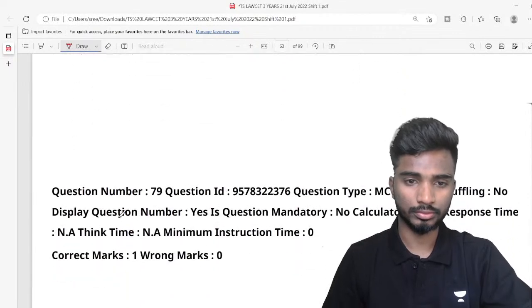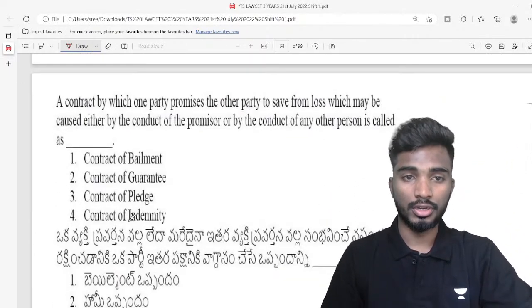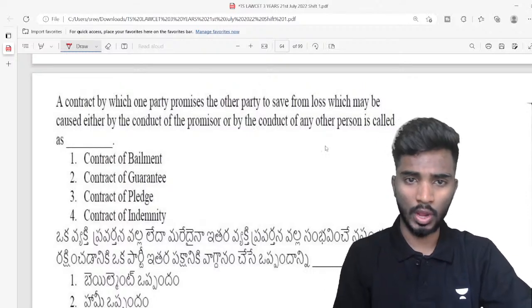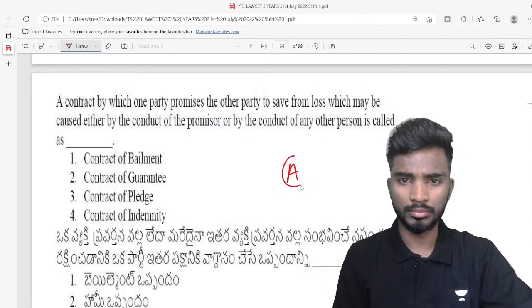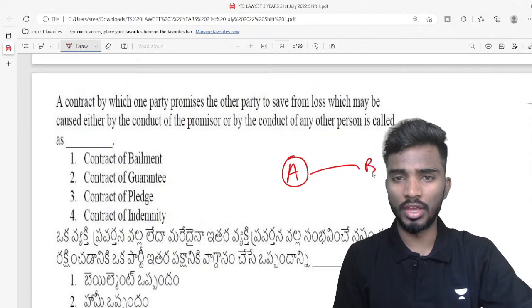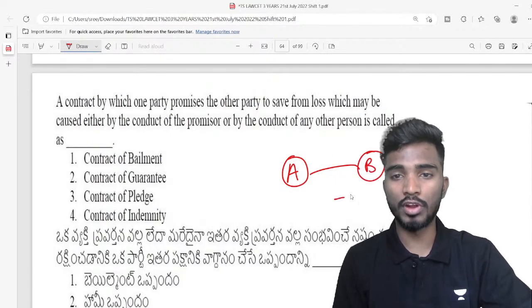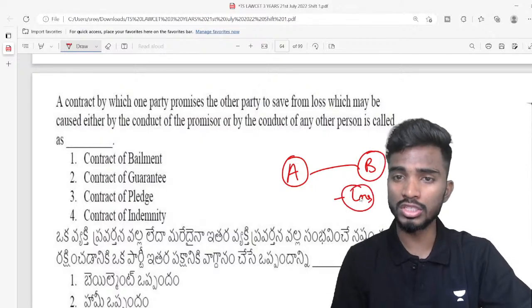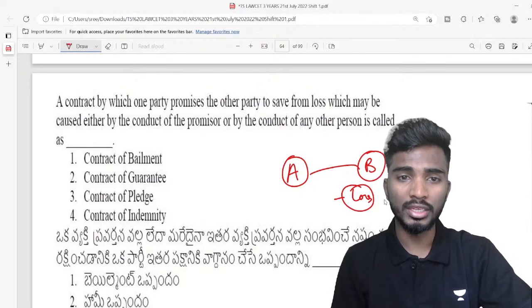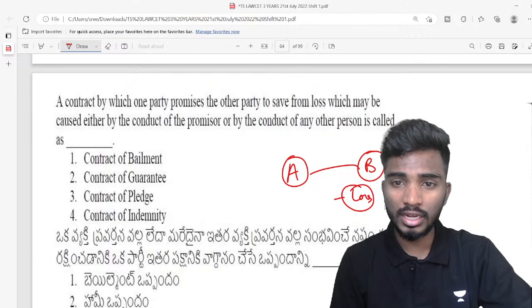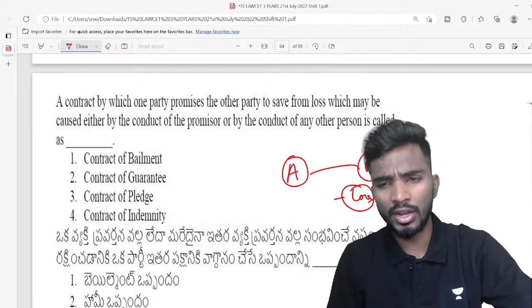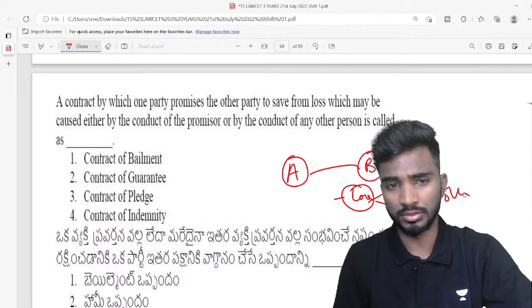Next, 79, a contract by which, okay, one party promises the other to save from loss, which means this loss may be caused by either the conduct of the promisor, that means either by A, or by the conduct of any other person.